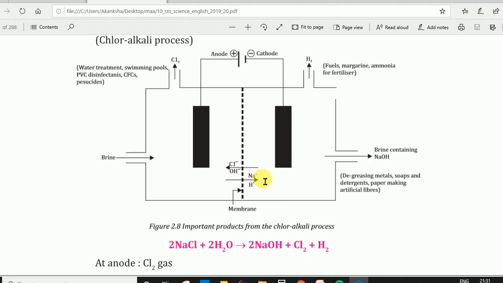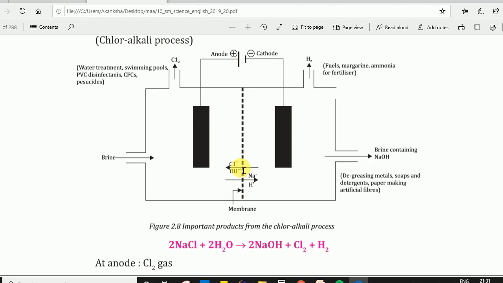So coming back to the topic, sodium has high affinity towards the hydroxide ions, so they combine and form sodium hydroxide. This sodium hydroxide is taken out from the bottom of the tank, and is used for degreasing metals, making soaps and detergents, making paper and artificial fibers.